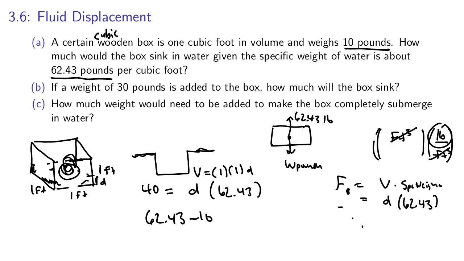So that's how much weight we add. The box weighed 10 pounds by itself. We have to put in 52.43 pounds of weight into it to make it completely submerge into the water. And of course, in reality, if we did this, some water would spill over, and adding more water into the box would make it weigh more, and now it's going to sink all the way to the bottom of the sea, so to speak.